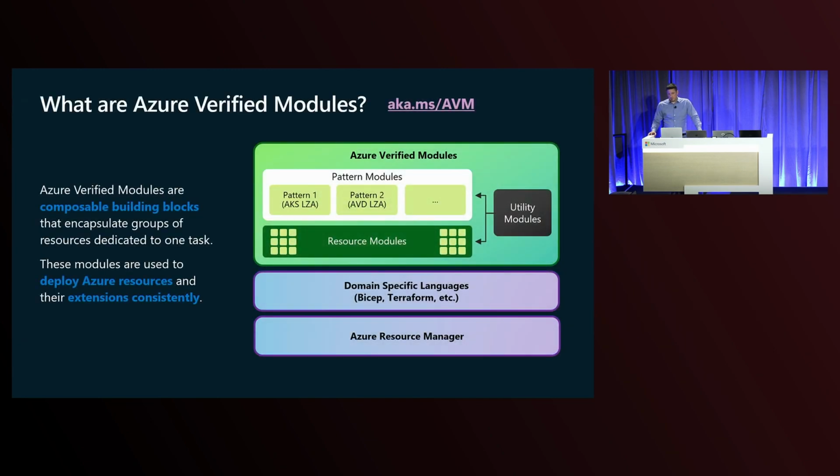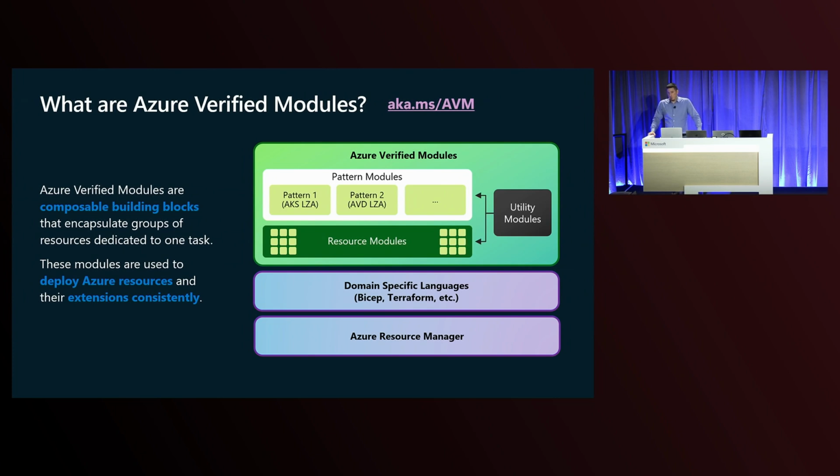Let's talk about what exactly AVM modules are. Here I have a stack diagram, so let me read it for you bottom up. At the bottom, you have the Azure REST API, or the Azure API layer. On top of it, you have the domain-specific languages, such as Bicep or Terraform. And then AVM sits on top, which means AVM is not a language. It's basically a library of templates written in Bicep or Terraform languages.